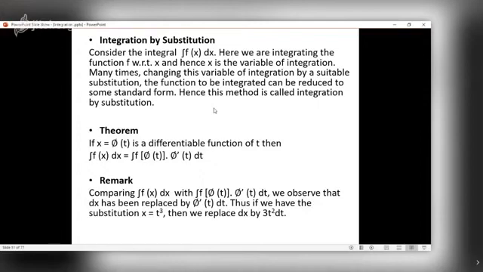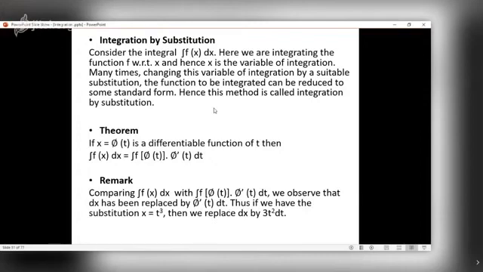Consider the integral f(x) dx. Here we are integrating the function f with respect to x, and hence x is the variable of integration. Many times, by changing this variable of integration by a suitable substitution, the function to be integrated can be reduced to some standard form.